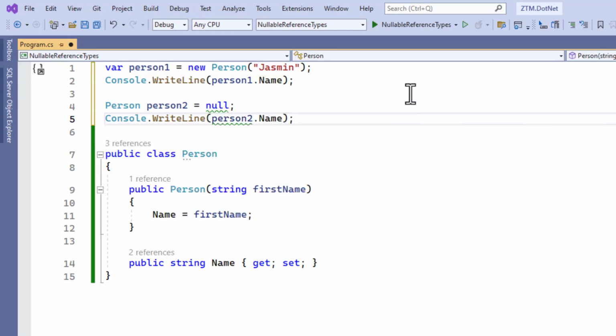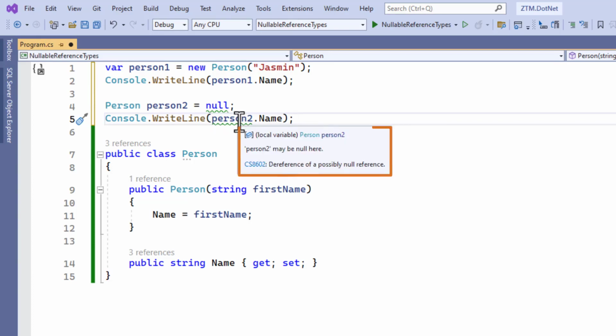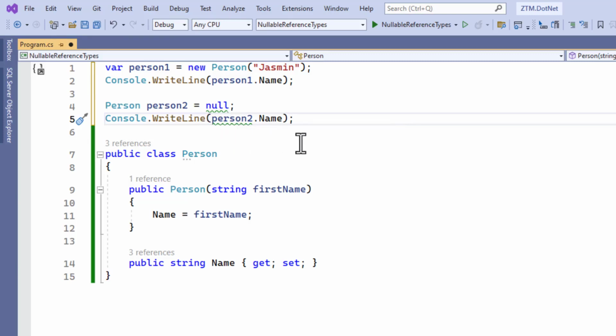First, we see a warning on line 4 stating "converting null literal or possible null value to non-nullable type." It means that we assign null to a type that is not intended to accept a null value. Second, we see a warning on line 5 stating "dereference of a possibly null reference." It means that we possibly have a null value, and trying to access a property on null will result in a null reference exception. Let's start the program.